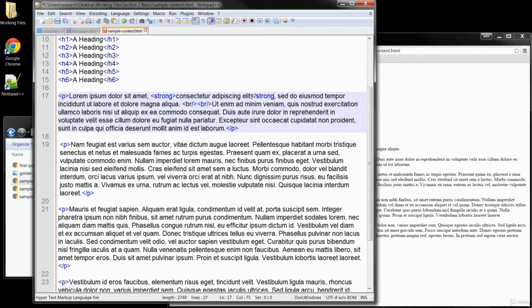and we'll add in the close strong tag as well. Another way to make a word or phrase stick out is to use italics, and for that we use the EM tag, short for emphasis. So I'll just pick out a few other words. Again, I'll place the beginning EM tag in front of the words that I want italicized, and I'll put the closing tag at the end of the word string. Now let's save both of those changes and see how they look.